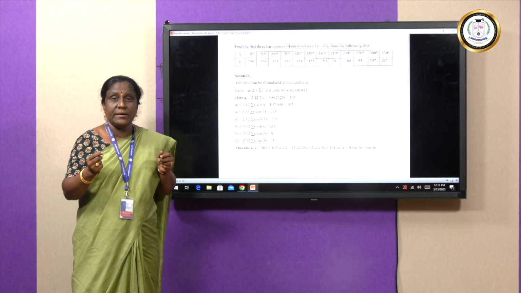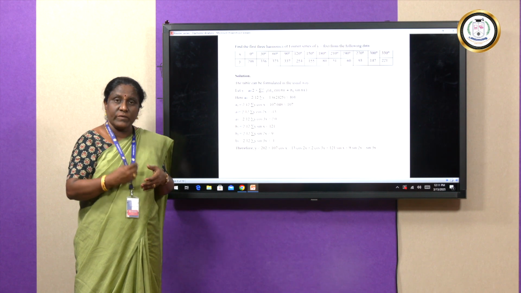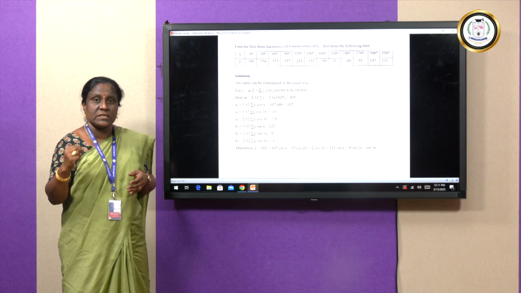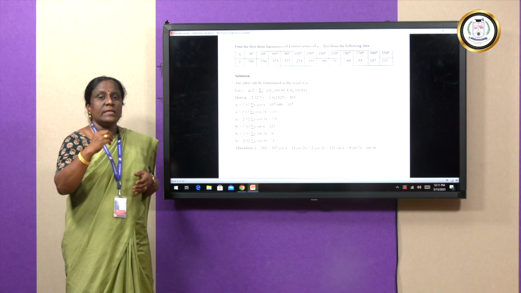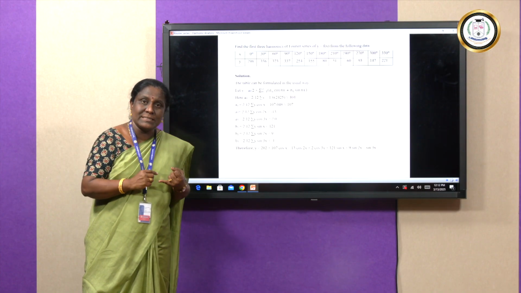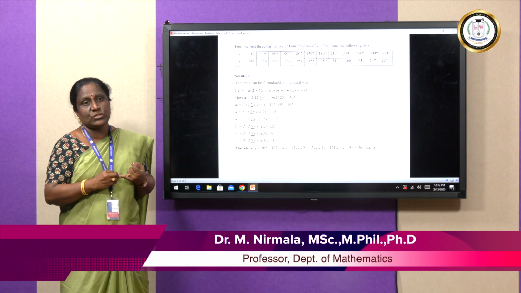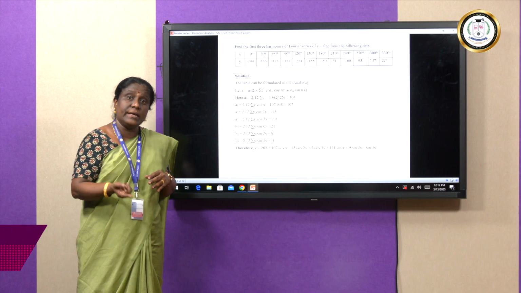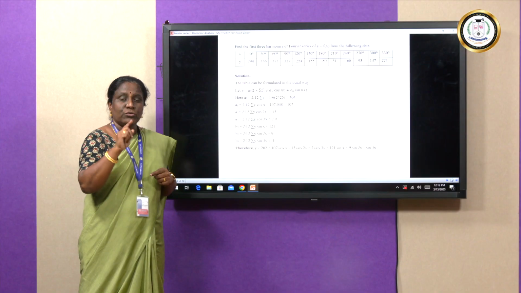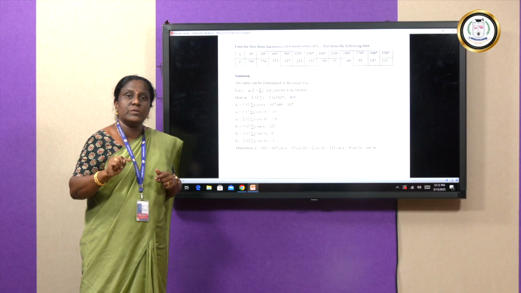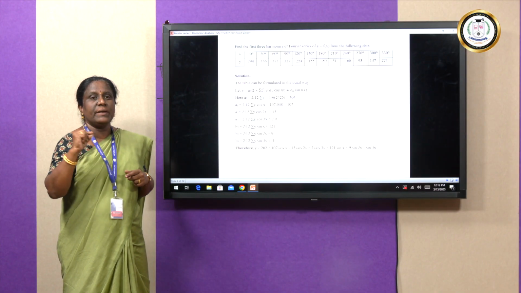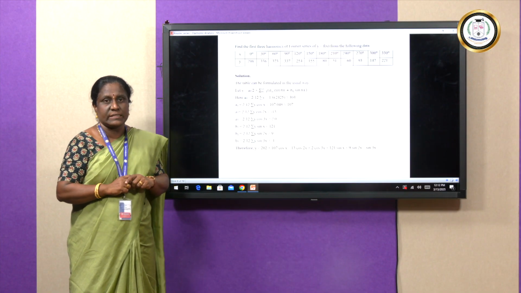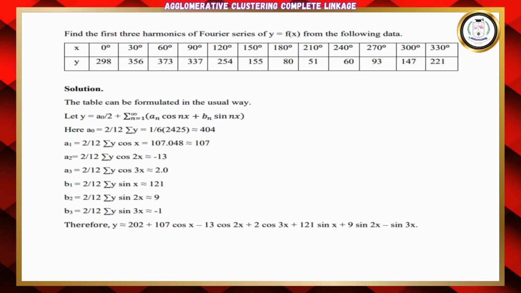So, the overall interval for the given problem where f of x is defined is nothing but 0 to 360, which is 2 pi. So, in this case, I have to find out what is L. What is L? The range of the given interval. So, here L is equal to upper limit minus lower limit by 2. So, 2 pi minus 0 by 2 is pi. So, I have to replace wherever L comes with pi in the general Fourier series expansion. So, now we will see one by one.